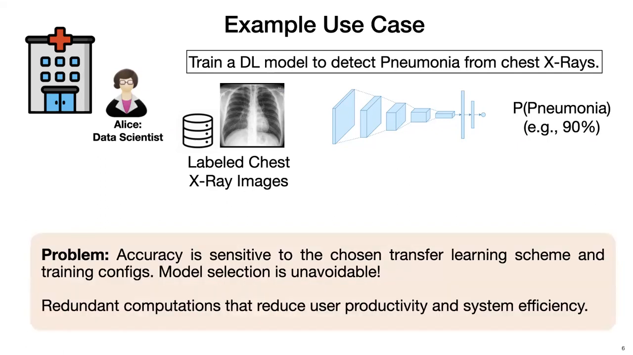However, even for transfer learning, the accuracy of the trained model will be highly sensitive to the chosen transfer learning scheme and also various other training configurations used during training. As a result, practitioners have to explore several different training configurations and pick the configuration that works best for their given task, which is also called model selection. We also observe that the current practice of executing these workloads incurs significant redundant computations that reduce user productivity and also system efficiency.